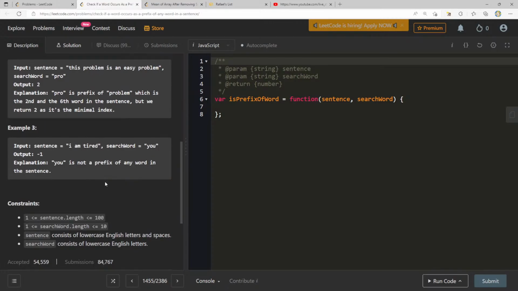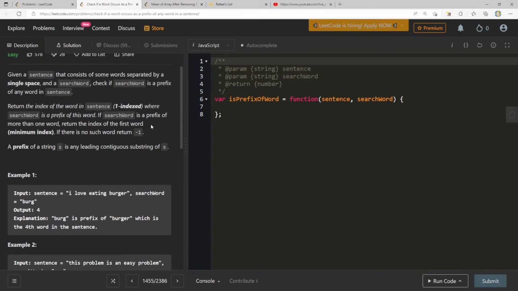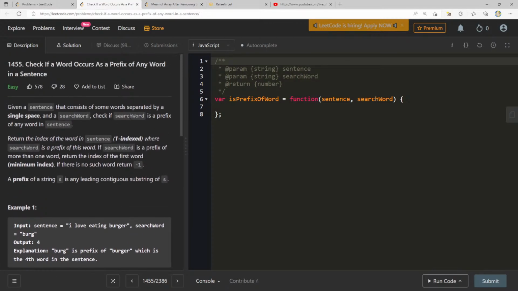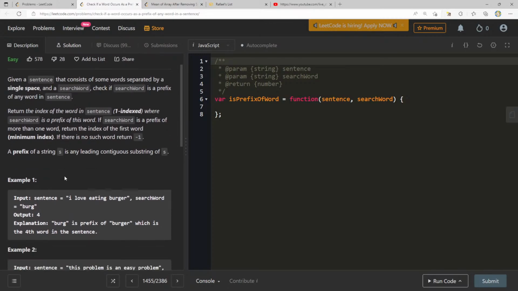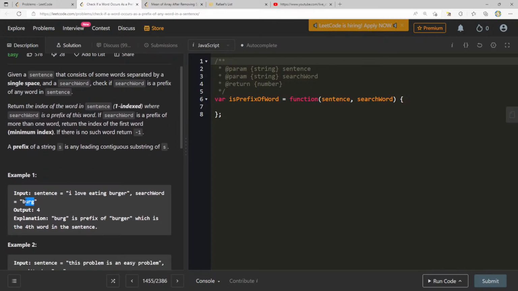Now, there's an easy way to do this, and I don't see why I wouldn't want to take that approach. I'm thinking I have the slice length of each one of these for every single word. I can just slice and see if it equals that, and if it does, I just return the index. That's what I'm thinking. I could also split it. If I split it though, that's going to be a linear time operation.